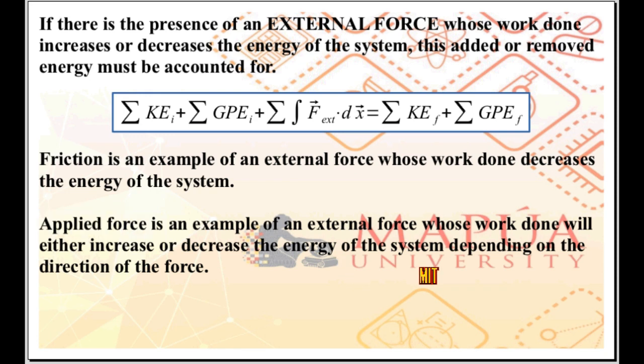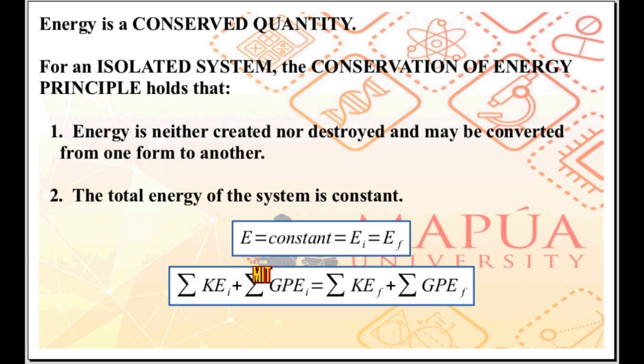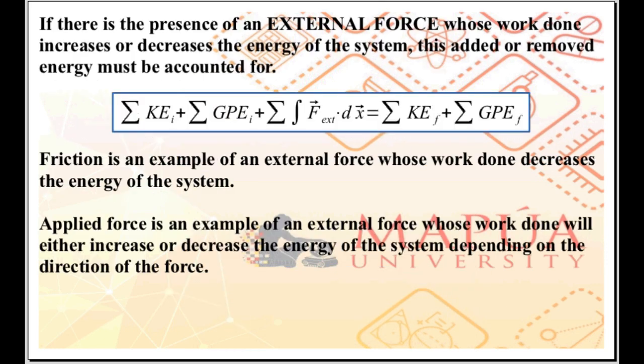So you have two equations for conservation of energy to consider: one for a totally isolated system and one for a system with an external force affecting the system.